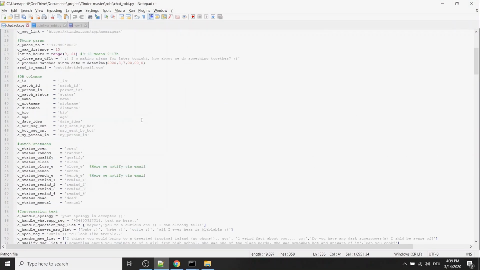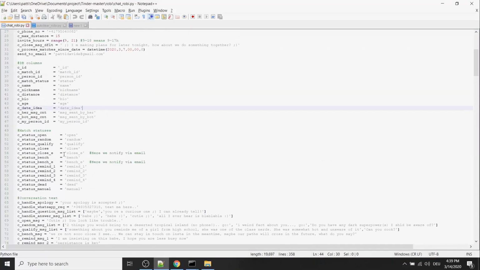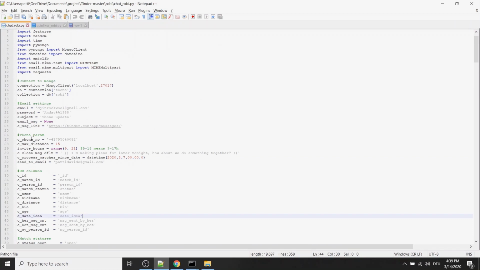So this would be just the simple setup we have nowadays. There's a few parameters, as you can see here. Phone number is currently my phone number. Invitation hours, the time I invite the person to meet in the evening. So if the bot runs at this time between 9 and 21, it means we'll send the invitation. The closing message default, so to me it's something like this at the moment. Daytime, I'm processing matches since this date. I just added some parameters so it can be customized, and send email to this email. Yeah. So this is what it looks like at the moment.